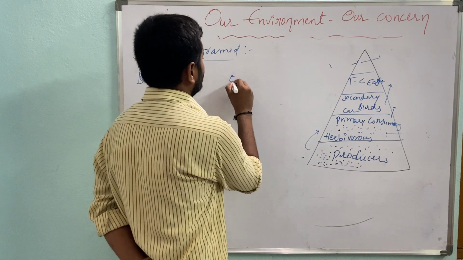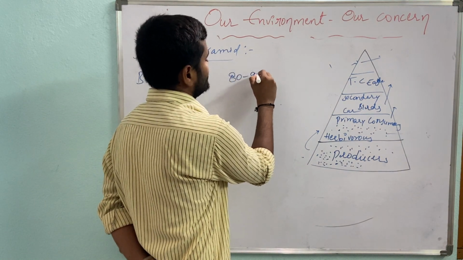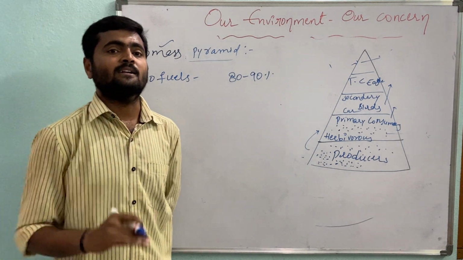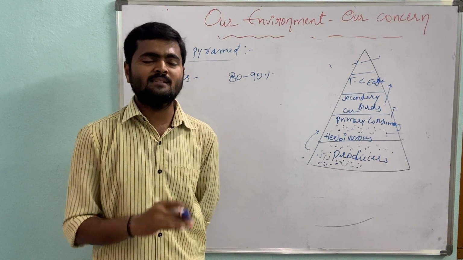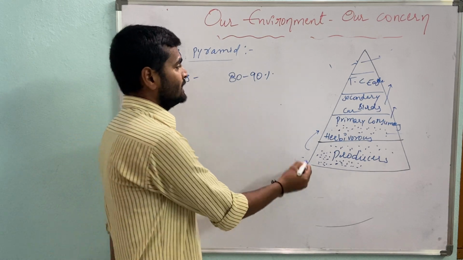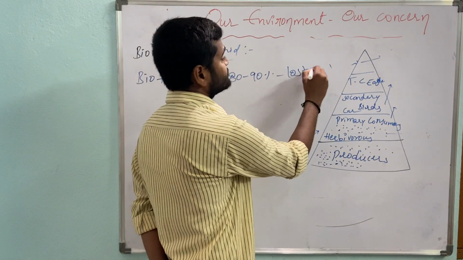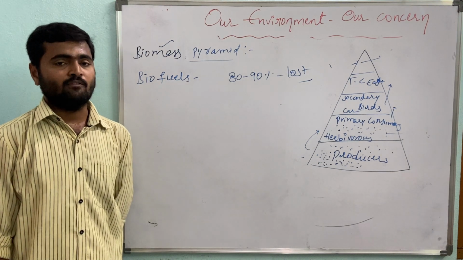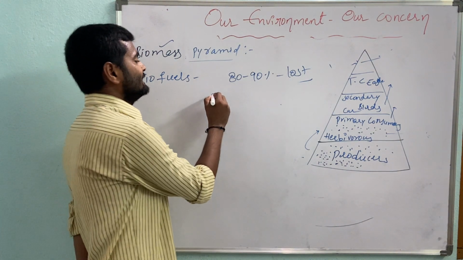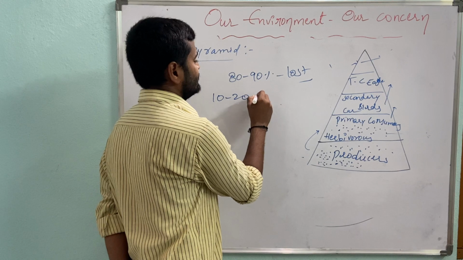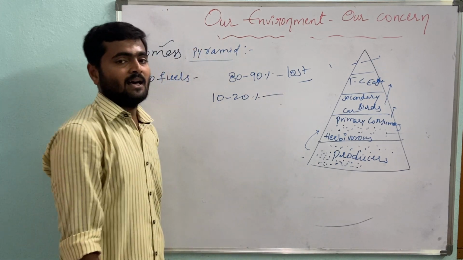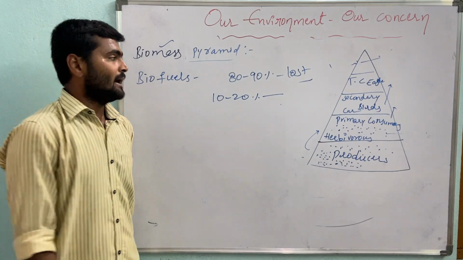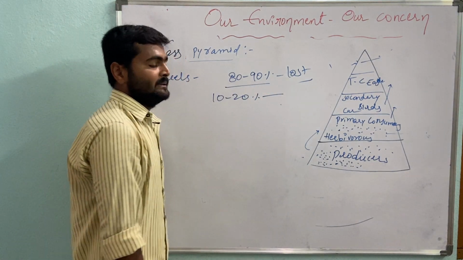Almost 80 to 90% of the food material or energy is dissipated into the environment. They lose 80 to 90% of the energy, food material, or biomass into the environment. Only 10 to 20% of the biomass is transferred to the next level. What happens to this 80 to 90%?